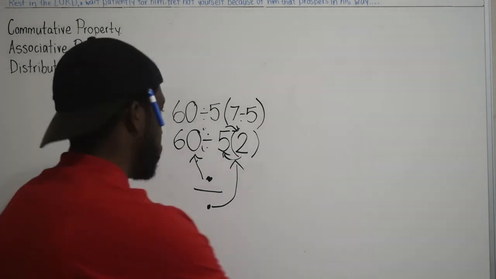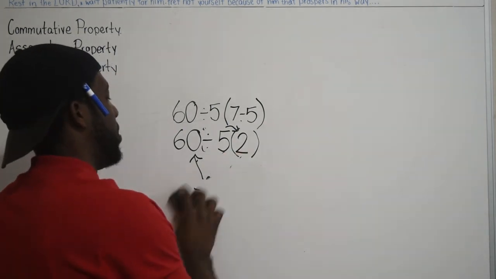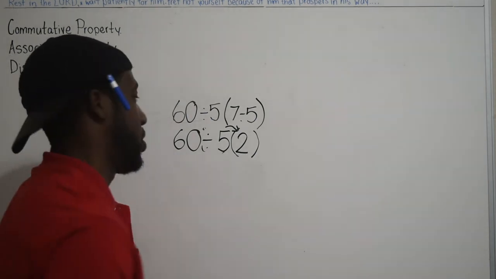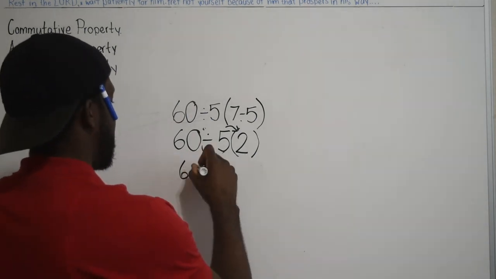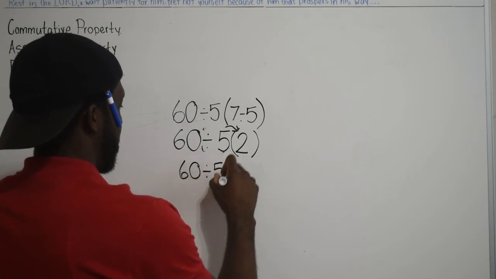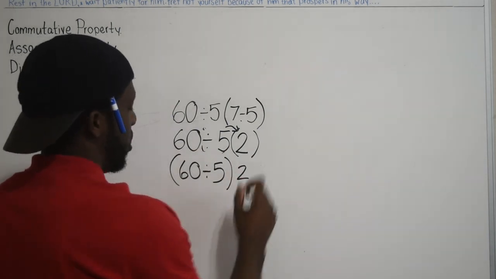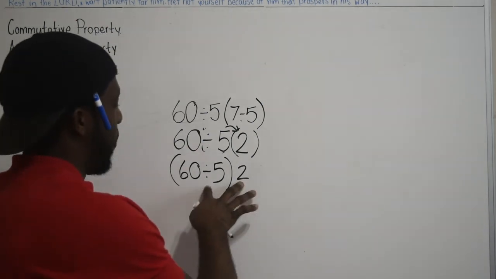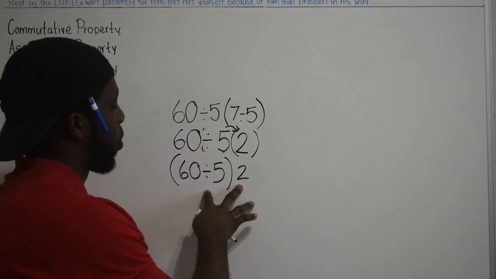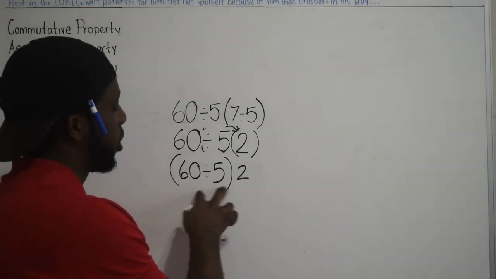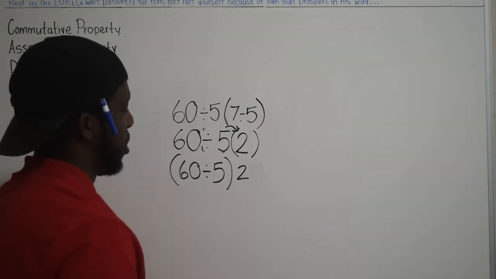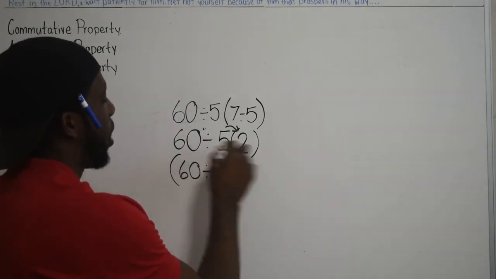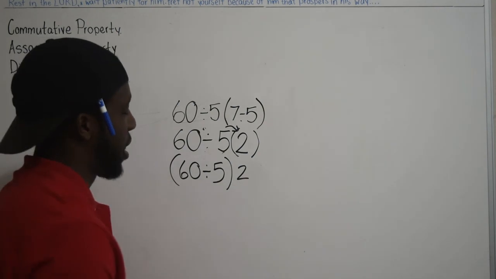Now, where they messed up is they don't know how to utilize parentheses the correct way. Okay, so if they did like this, two totally different things. Now I have a product right here. Okay, so I have a quotient in here, but the whole thing is a product. See right here, the whole thing is a quotient. This is a product now.